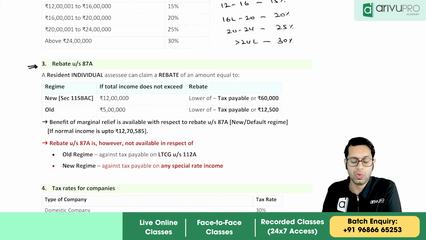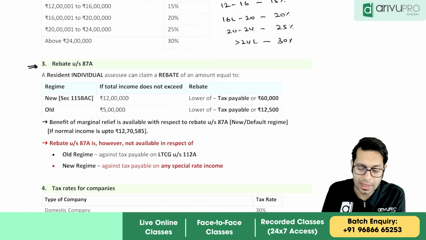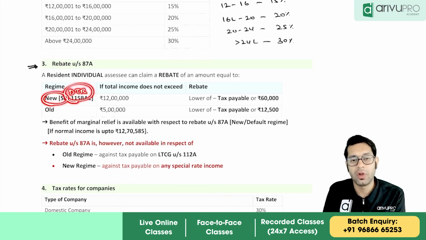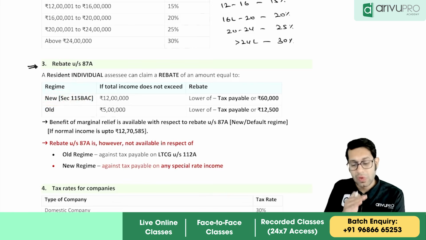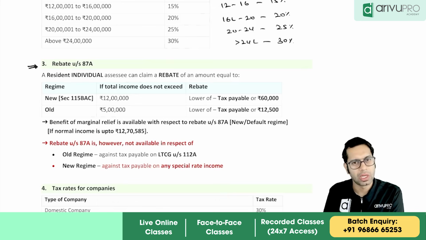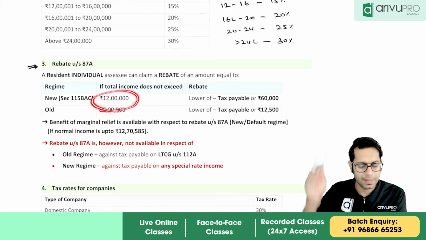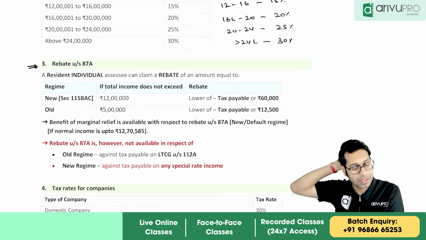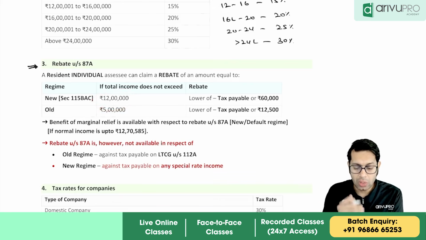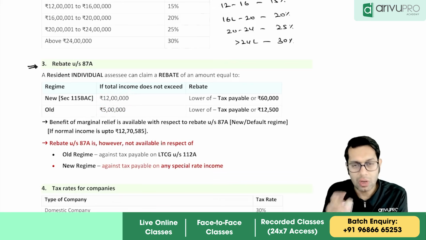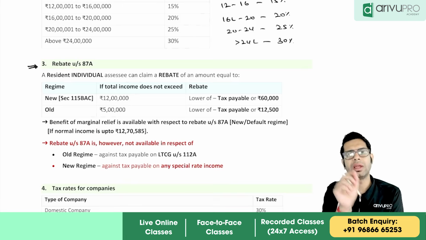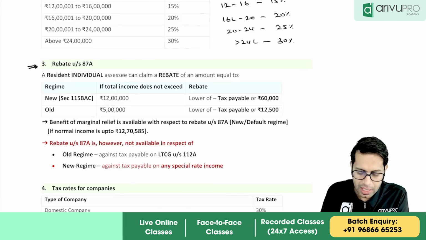Then further, you get an extra benefit under the new regime or default tax regime. Under the default regime, you get an extra benefit when your total income is slightly more than 12 lakh. Normally you will get a rebate under the new regime when the total income is up to 12 lakhs. But if your total income is slightly more than 12 lakhs, then also you will get a rebate calculated as per the concept of margin relief.